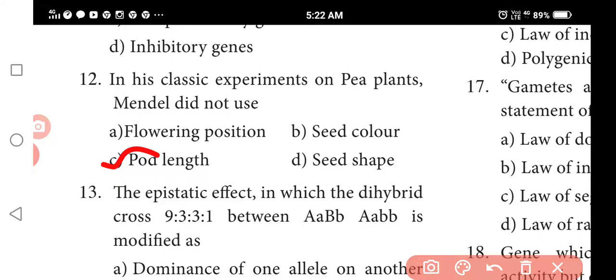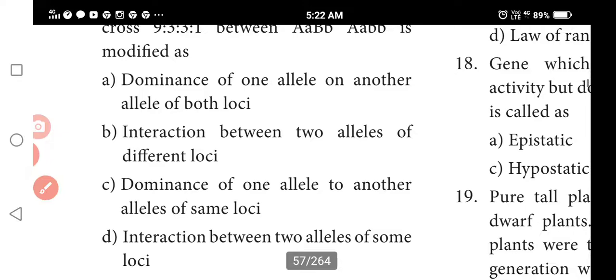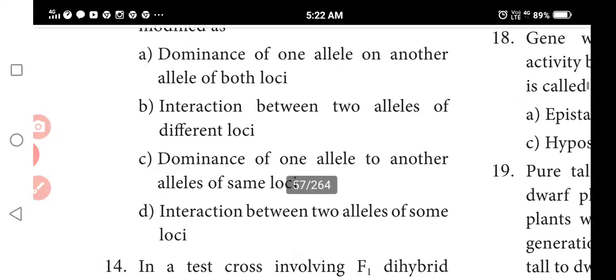Epistatic effect in which the dihybrid cross ratio 9:3:3:1 between capital A, small a, capital B, small b is modified is the interaction between two alleles of different loci.